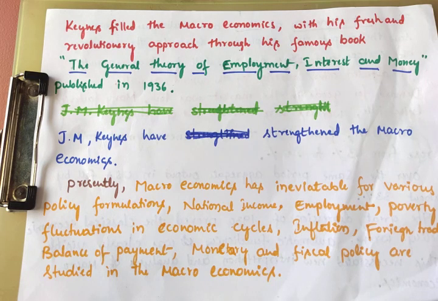So in this situation, Keynes filled macroeconomics with his fresh and revolutionary approach through his famous book, The General Theory of Employment, Interest and Money, published in 1936. After that only, macroeconomics developed. In the next class we will discuss the scope of macroeconomics.